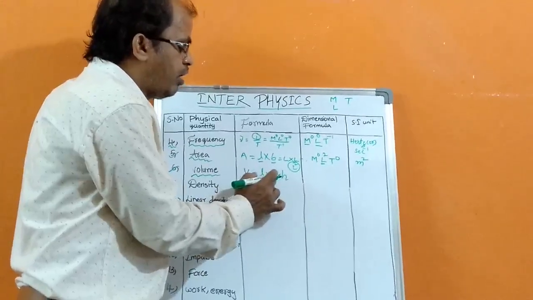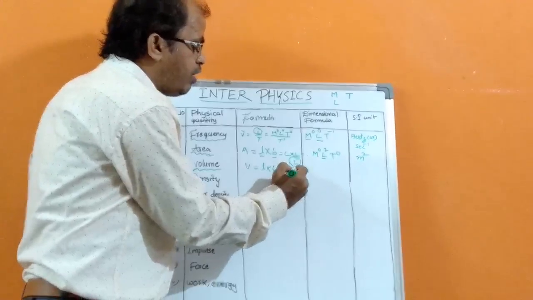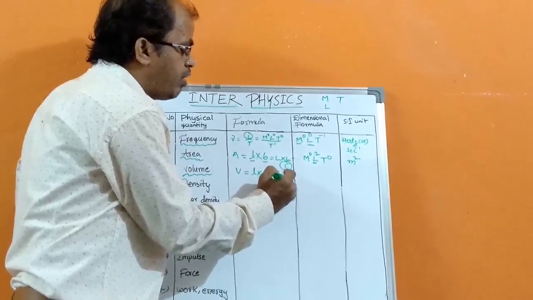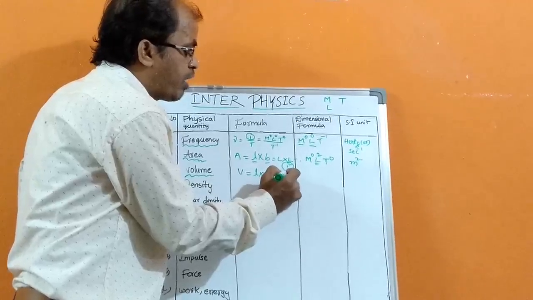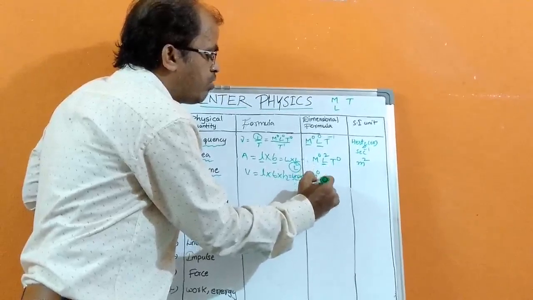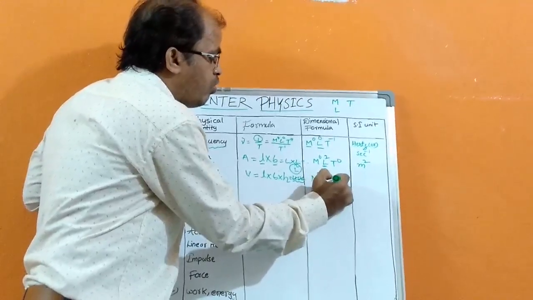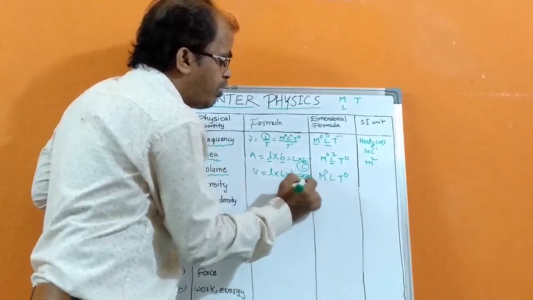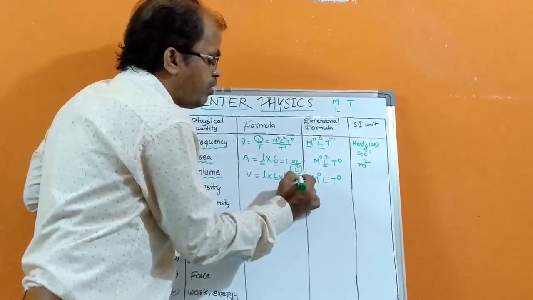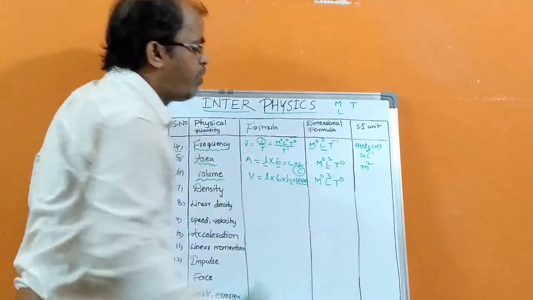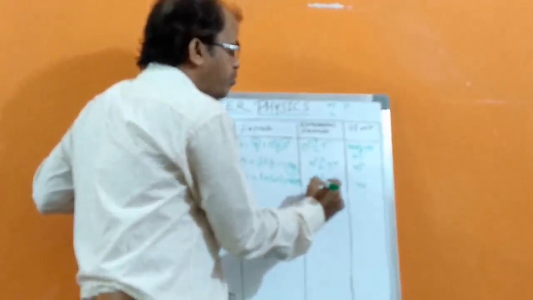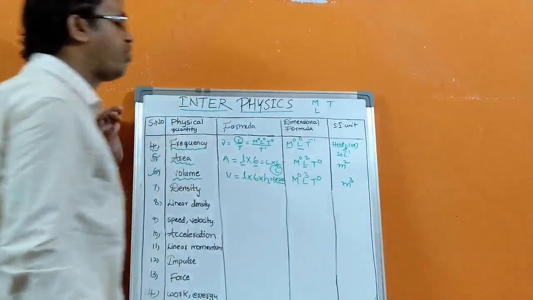So L into L into L. So we have to write fundamental quantity symbol capital L. So here we have no mass dimension, no time dimension, but length is 3 dimension, 3 times of length now. So L power 3 we can write. So SI is meter, so meter power 3 or meter cube.